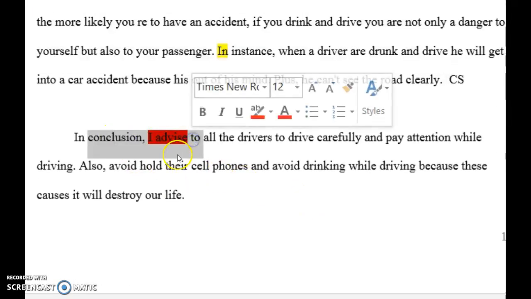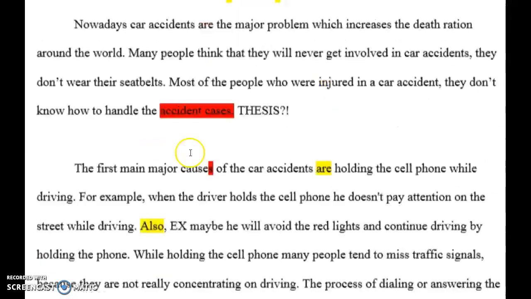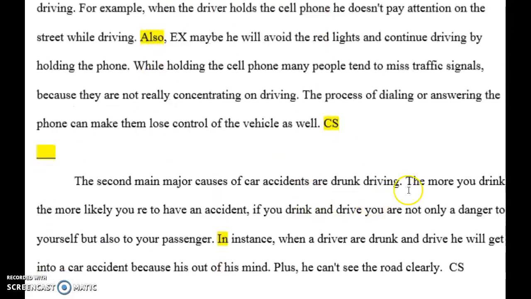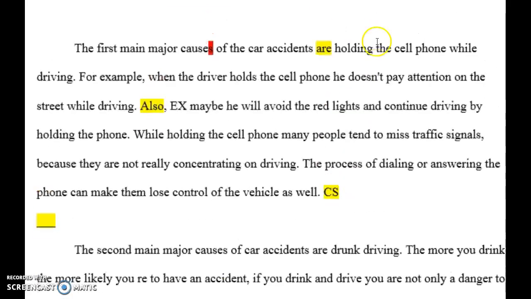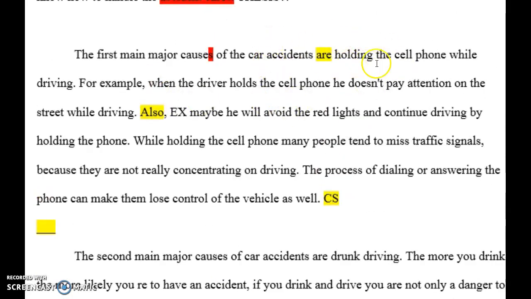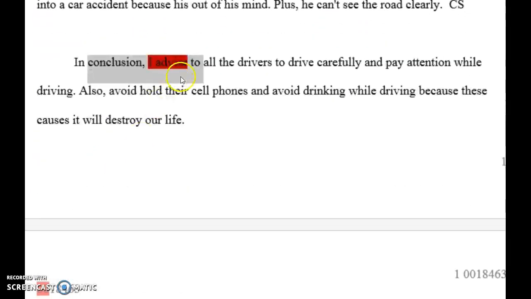And here, for sure, you need to change this. This needs to be reversing your thesis, which would say something like drunk driving and holding onto and using the cell phone while driving are 2 of the main causes of accidents. Full stop. I advise, and then go into your advice. Okay? Make those changes, upload into week 5, and print it out and bring it on Thursday.